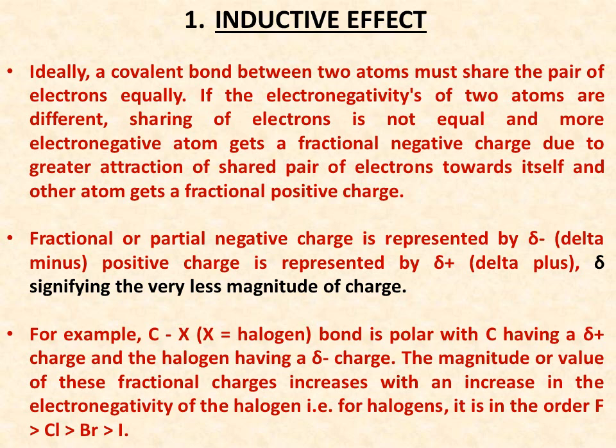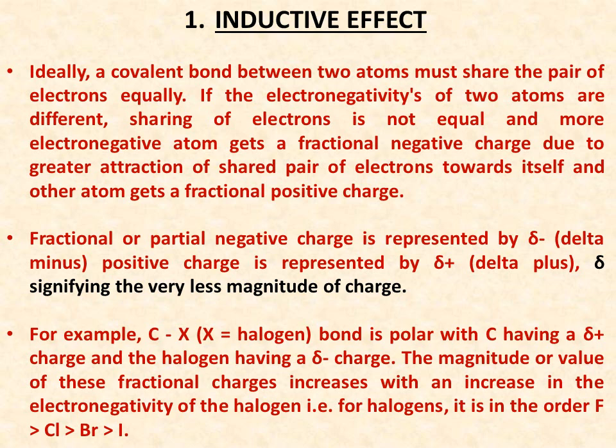Now this fractional or partial negative charge is represented by delta negative, and the fractional or partial positive charge is represented by delta plus. Delta here signifies that the magnitude of the charge is very small. This can be explained by a very classic example of the carbon halogen bond. The carbon halogen bond is a polar bond. There is an electronegativity difference.